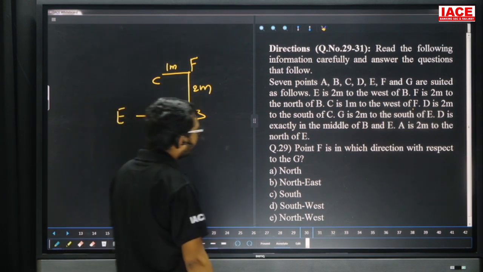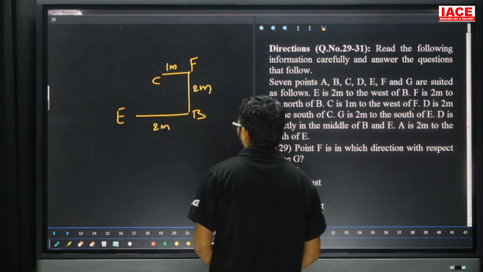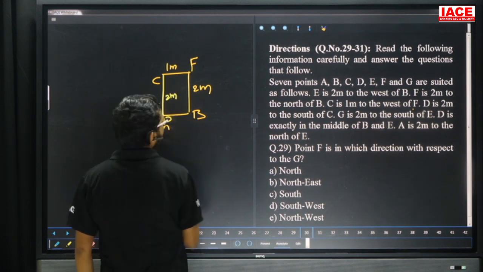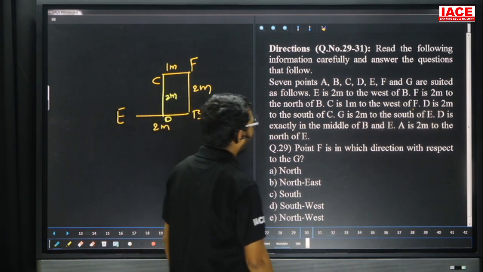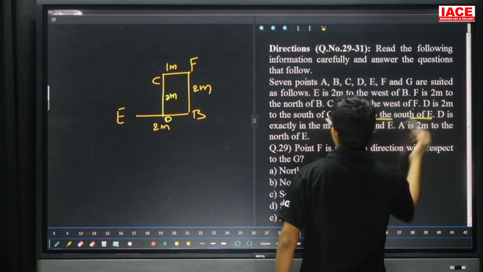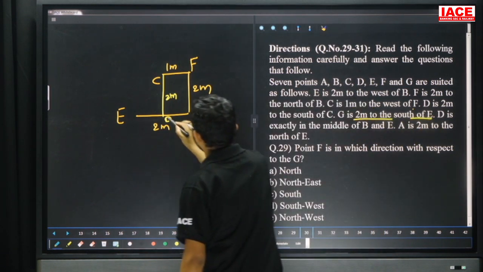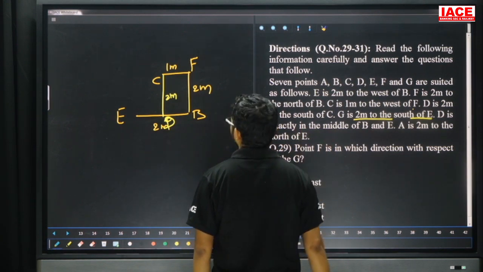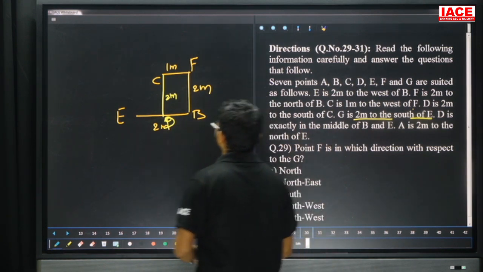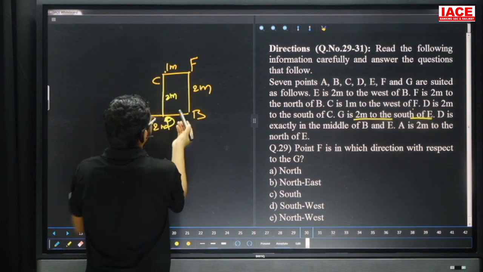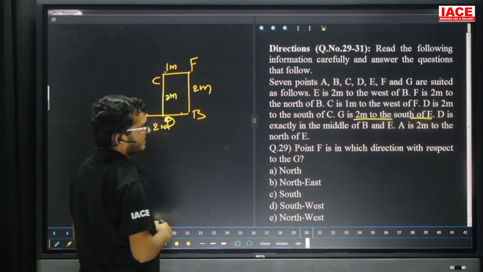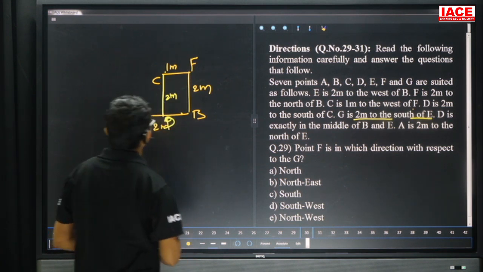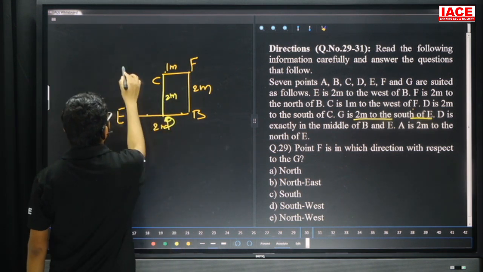Next. D is 2 meter south of C. Now, friends check here. D is 2 meter south of C. Next. G is 2 meter south of E. We don't know about E. This one is D and next. D is exactly in the middle of B and E. Yes. This one is 1. Now this one also compulsory 1. Next. A is 2 meter north of E. Now check here. A is 2 meter north of E.